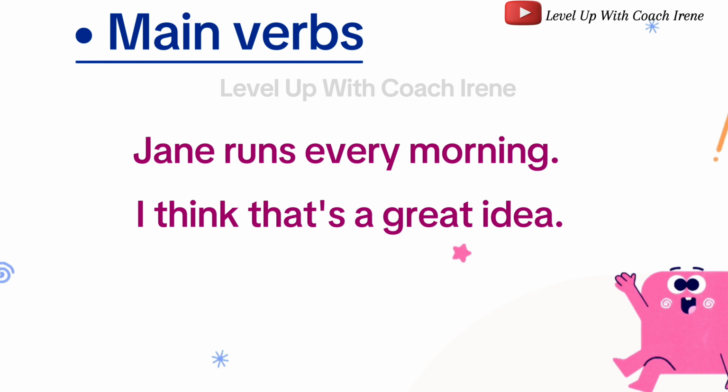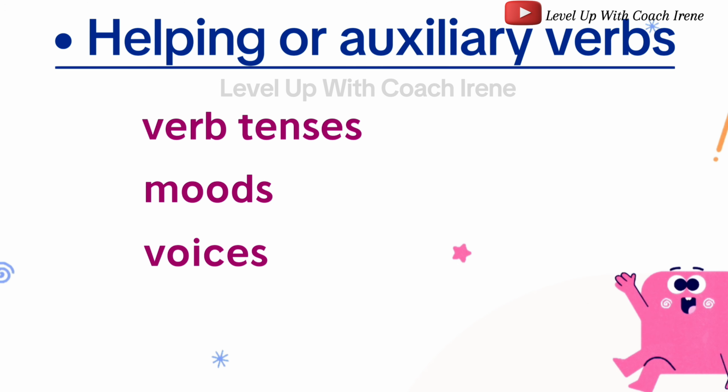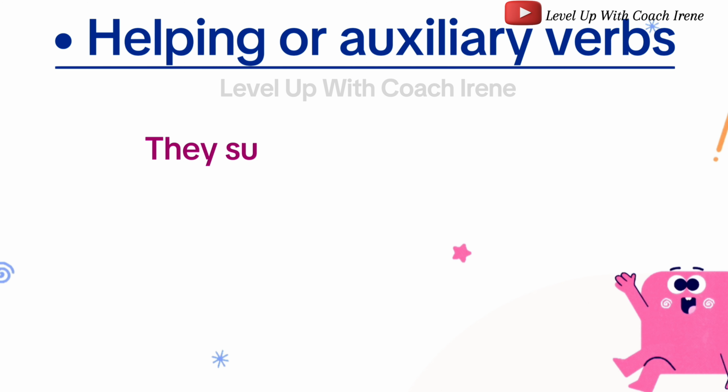Let's look at helping or auxiliary verbs. Helping verbs are used alongside the main verb to form verb tenses, moods, voices, or to ask questions. They don't carry the primary meaning of the sentence but support the main verb.